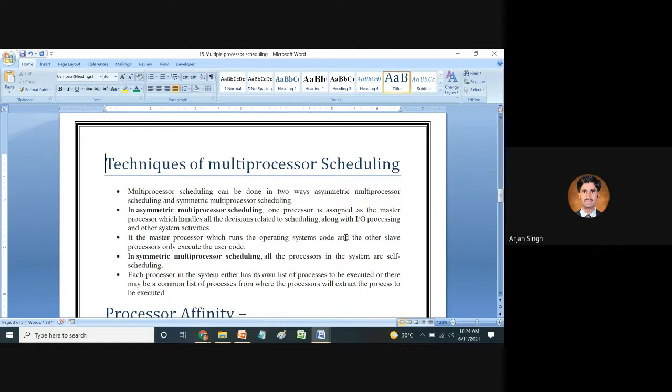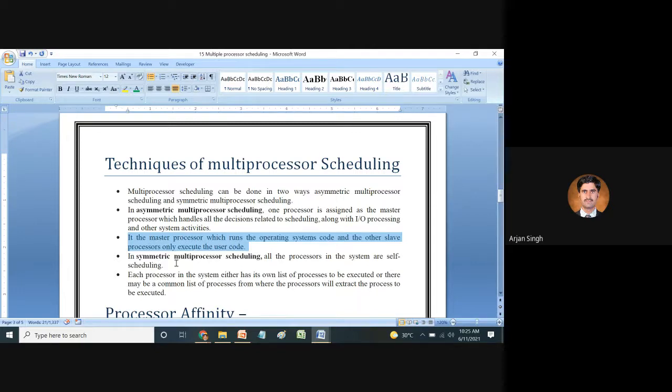And along with IO processing and other system activities, right? So, in asymmetric multiprocessing, one is the master, and it can handle all the activities. The master process runs operating system code, and the other slave processes only execute their user code. So the master can handle all the activities of any process, and the remaining child processes execute the user code. This is the technique used in asymmetric multiprocessing.